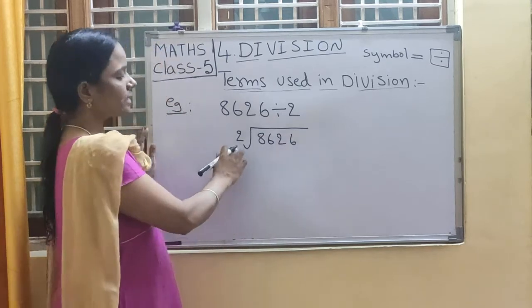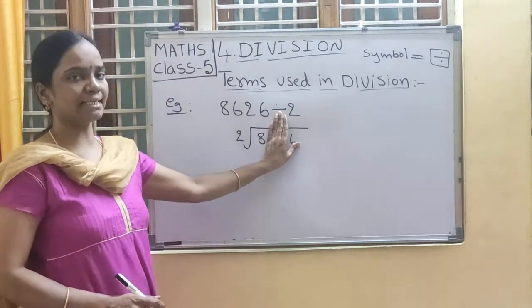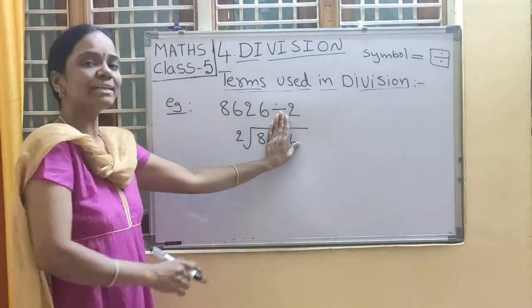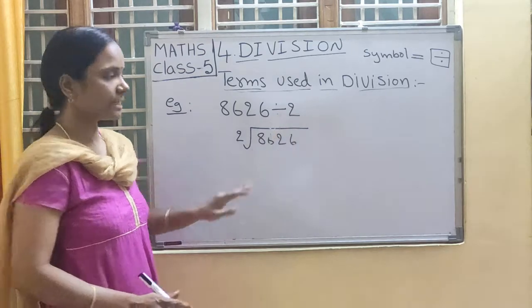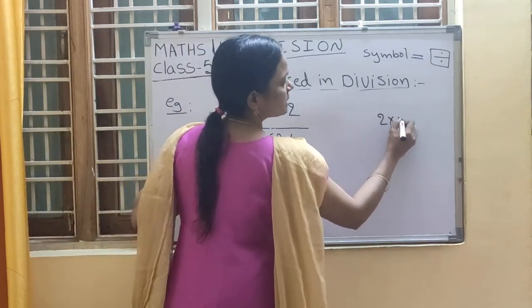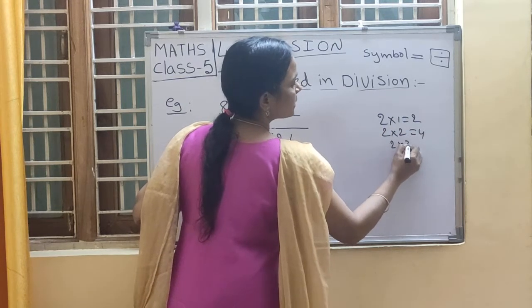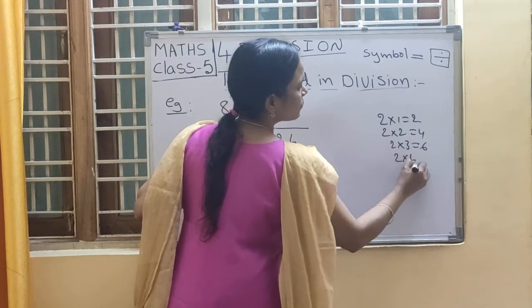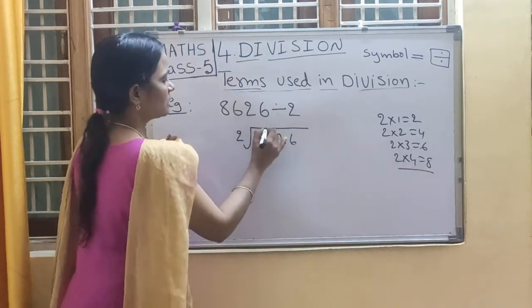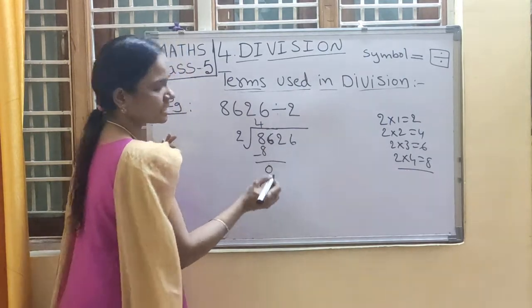8626. So 2 table. First we have to take only one digit 8 because 8 is greater than 2. 2 divides 8. How many times, children? 2 1s are 2. 2 2s are 4. 2 3s are 6. 2 4s are 8. So up write down 4, down write down 8. 8 minus 8 is 0.